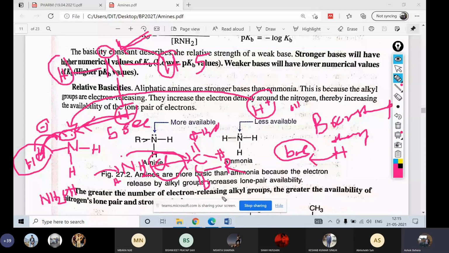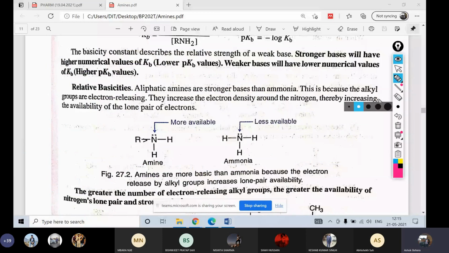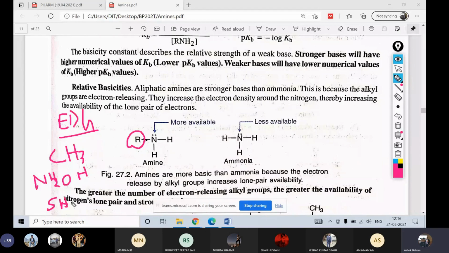Again, I'm repeating, or else... See, what are the electron donating groups? I said you last class. What are the electron donating groups, guys? First, I said that electron may mean sigma electron also, where that is the alkyl group. Understand? Another is OH, another is NH2, another is sulfur SH. Right? These are basically your electron donating groups.